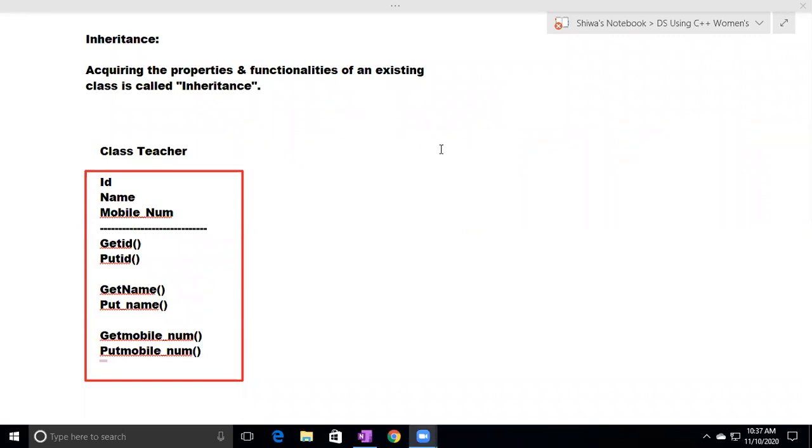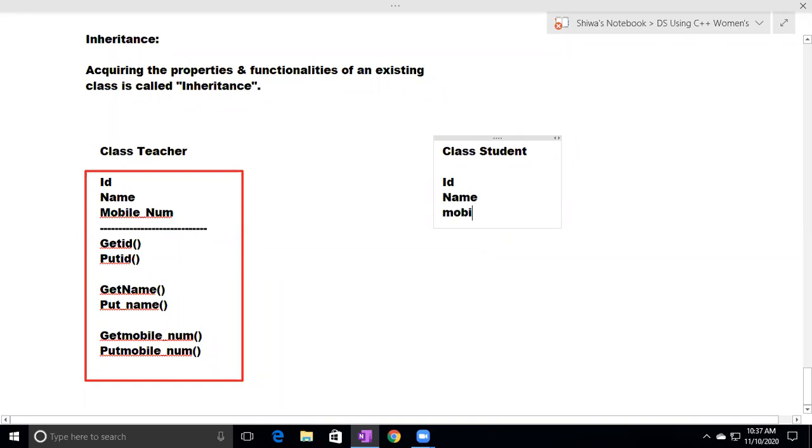So now, in the present, we want to define another class. That class name is student. I want to maintain student ID, student name, student mobile number, student section, and student marks.